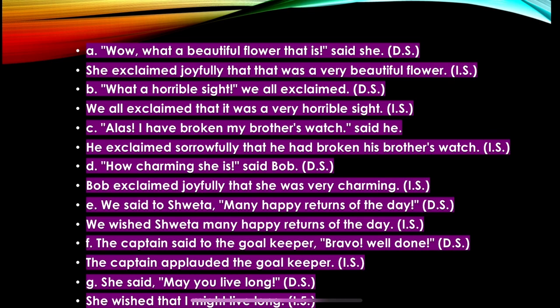Alas, I have broken my brother's watch, said he. He exclaimed with sorrow that he had broken his brother's watch. How charming she is, said Bob. Bob exclaimed with joy or surprise that she was very charming. We said to Shweta, many happy returns of the day. We wished Shweta many happy returns of the day.